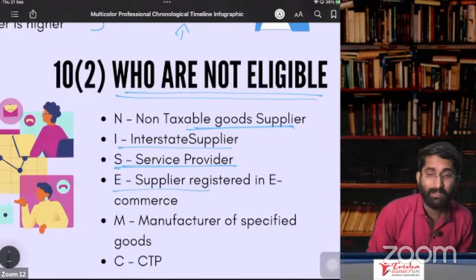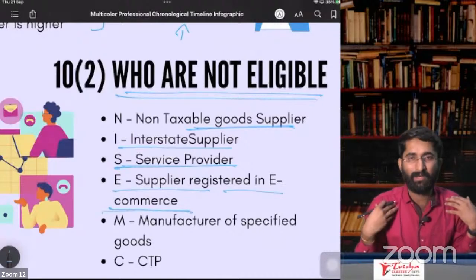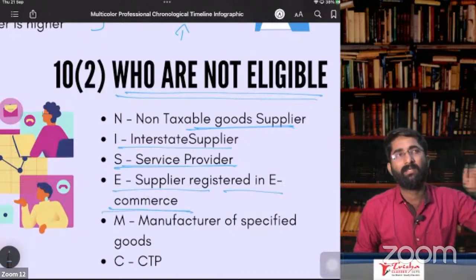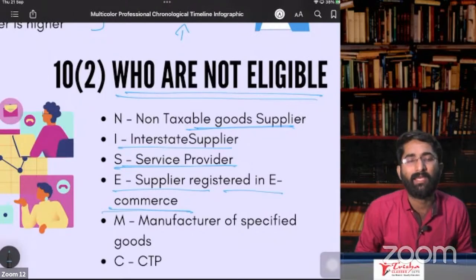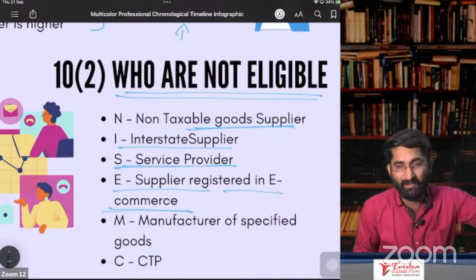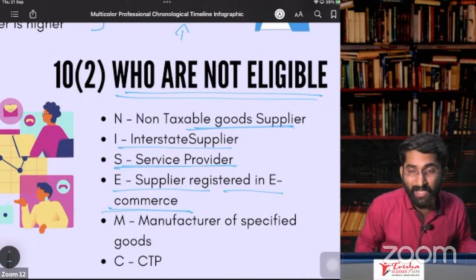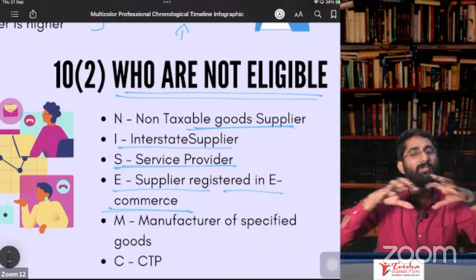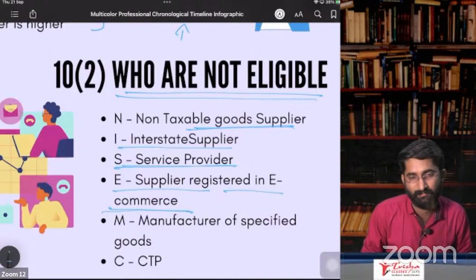And E, supplier who is registered in e-commerce. So if I am a supplier, restaurant guy, I am registered in e-commerce, that is Swiggy. In that case, I cannot go for composition. Why I cannot go for composition, sir? Because TCS will be done. They are doing some TCS. I have to take that TCS. To claim that TCS, I should not be composition dealer. I should be a normal registered person.